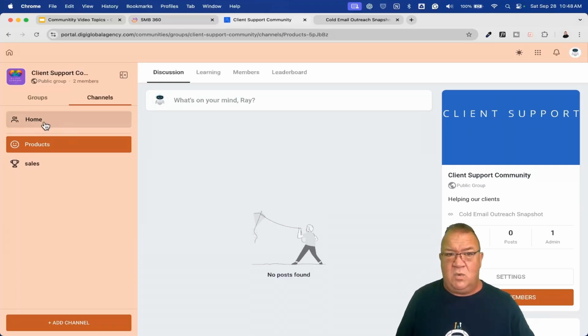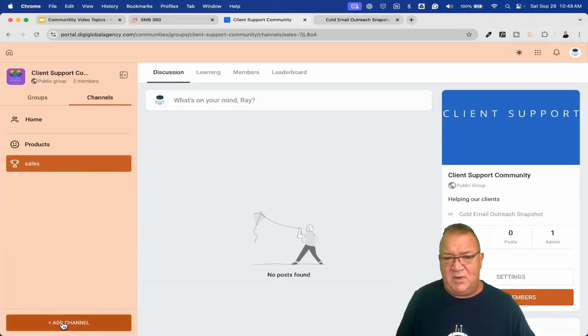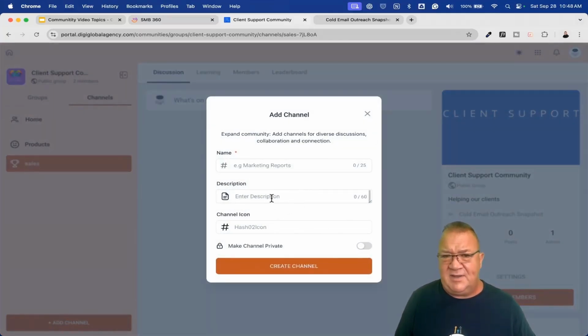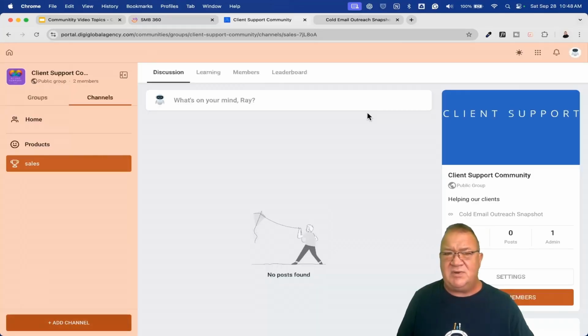But I can have just one home area if I want to, or I can come in here and start creating additional channels. And if we click add channel, all we get is the basic information that we've already seen. We get the name, description, an icon we get to pick from, we can make it private, and then we can create the channel. So creating channels is pretty straightforward, pretty easy, and admins are allowed to do that. Anyway, this is how you could do that.